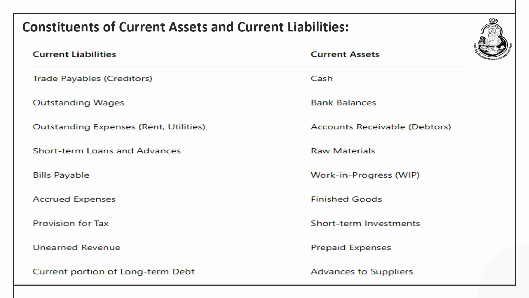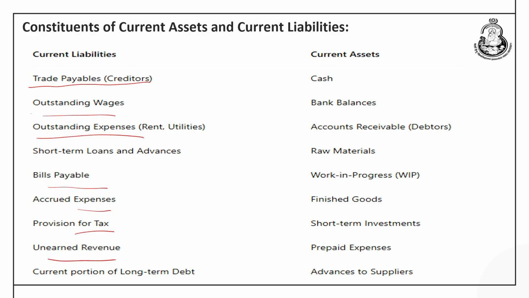So, now when we have to discuss the gross and net working capital in detail, it is very important to study and learn what the components are which come into the current assets and the current liabilities. Here we are going to present a picture of all the important items. Current liabilities include trade payables, outstanding wages, bills payable, accrued expenses, provision for taxes, unearned revenues